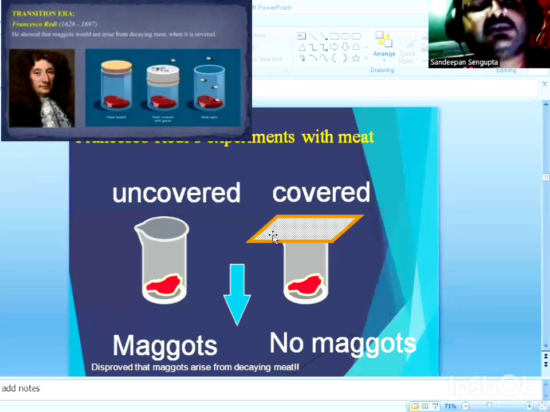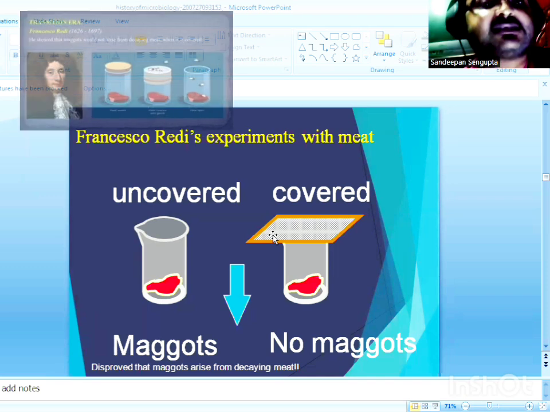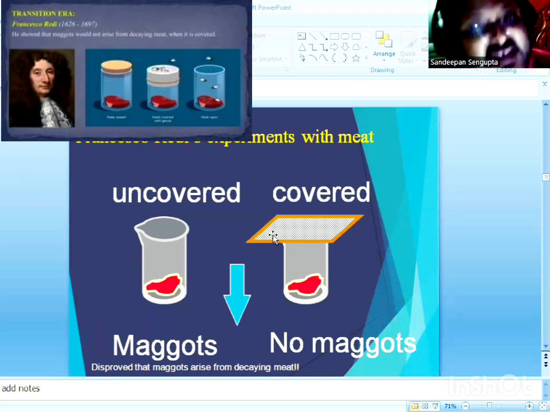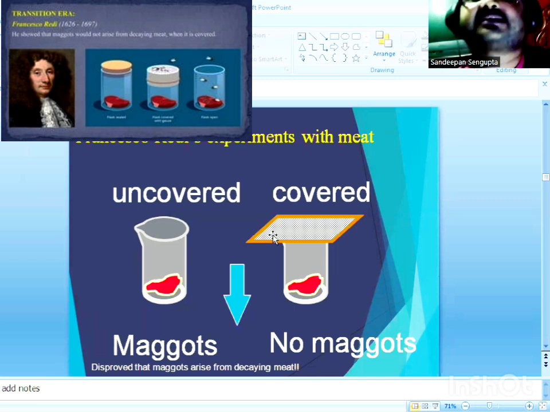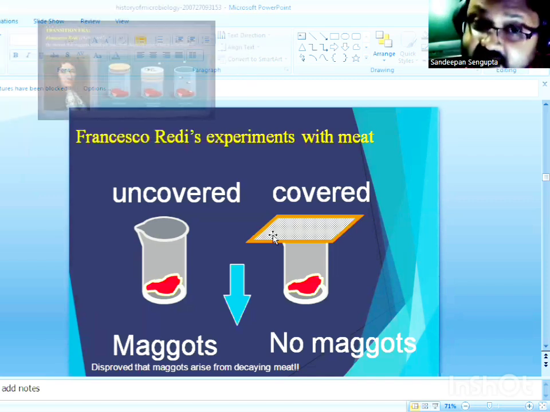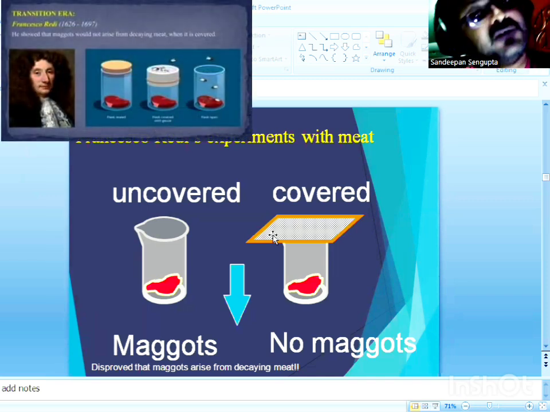So Redi further concluded that maggots were nothing but the offspring of flies, and it was only pre-existing life, in the form of flies, that landed over the meat in the open jar, laid eggs, and those eggs developed into maggots. Hence pre-existing life gave rise to new life.